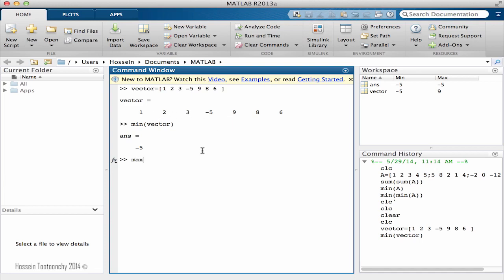And the same was true with max. So if I say max vector, it finds the largest number in this vector.